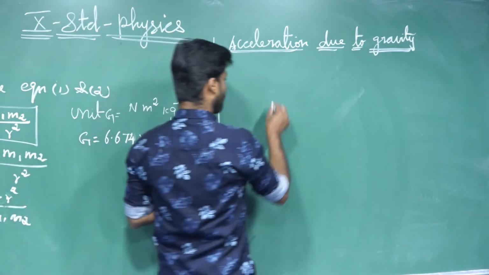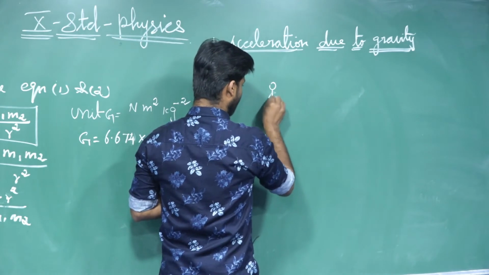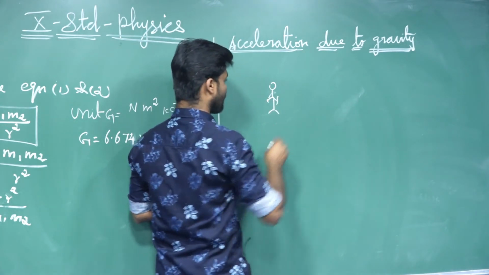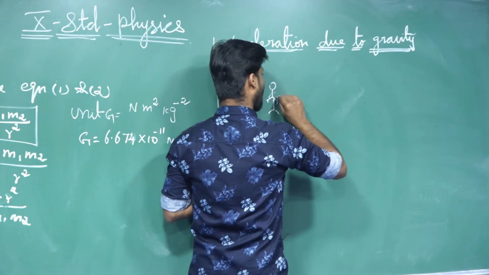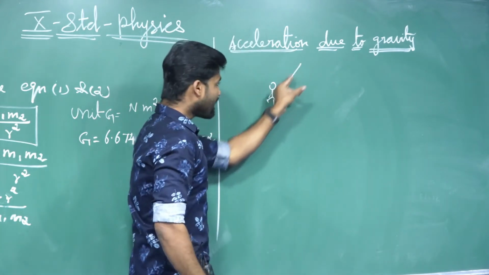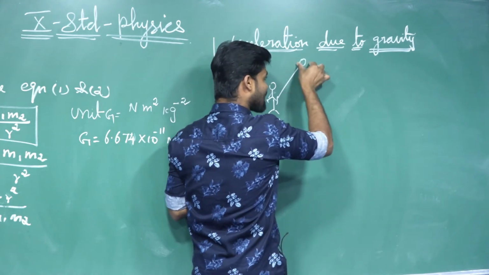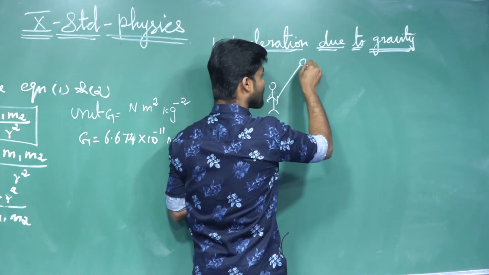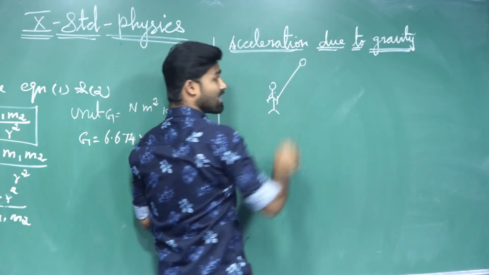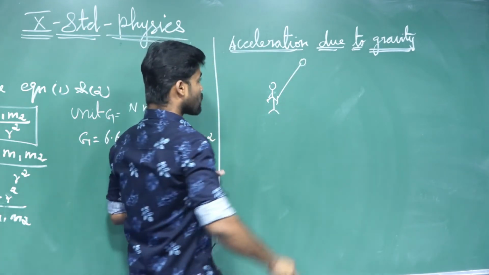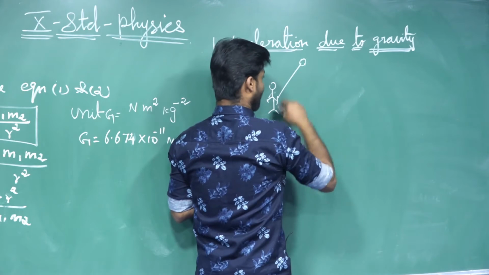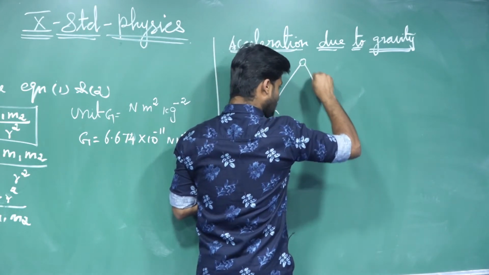So let us consider one man is standing here. He is throwing an object in the upward direction. When it is going higher and higher, at a certain height, the velocity of the object ceases, which means the velocity becomes zero. After it attains zero velocity, it starts to fall down.